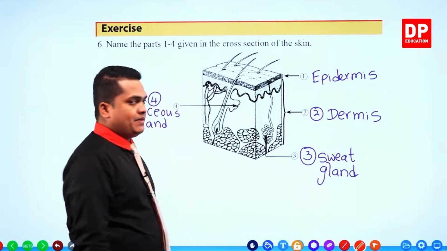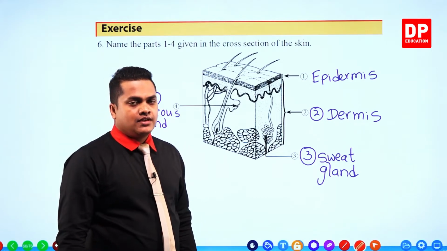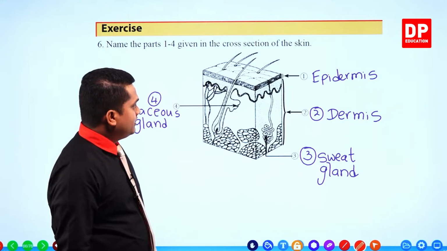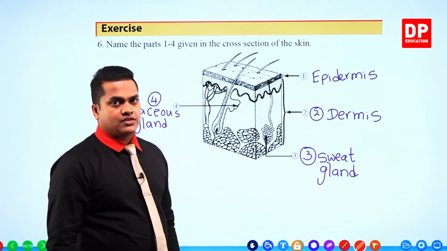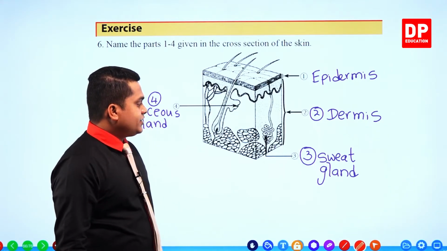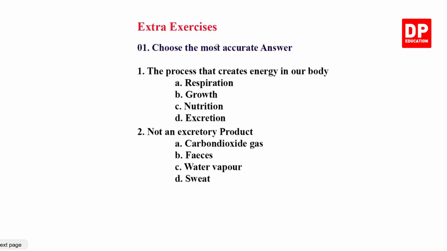So dermis, epidermis, sweat gland and sebaceous gland are the main parts named by these 1, 2, 3 and 4 in the figure. Right then, my dear children, we discussed all the questions given in the textbook.